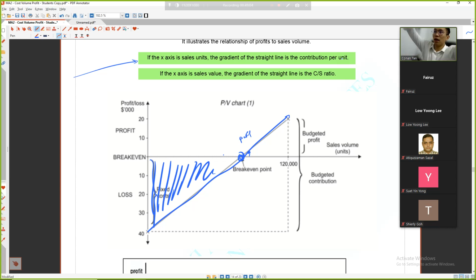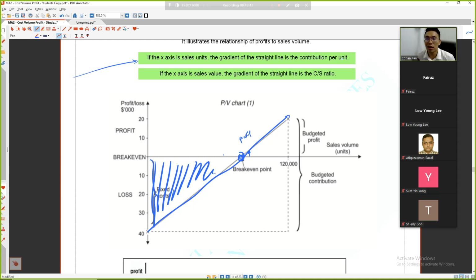Because for example, with sales units, the more sales units you get as you go across the X axis, your contribution keeps going upward. Because the more you sell, the more you earn. If the X axis is sales value instead of units, then the gradient is the CS ratio. So instead of contribution per unit, it is contribution per revenue. So it depends on the presentation. You look at the questions. If by units, then I go by units. If you are talking about value, sales revenue, then you go by revenue also.